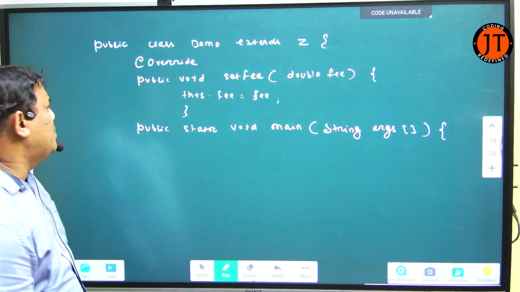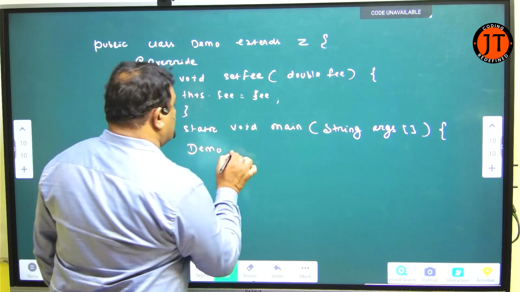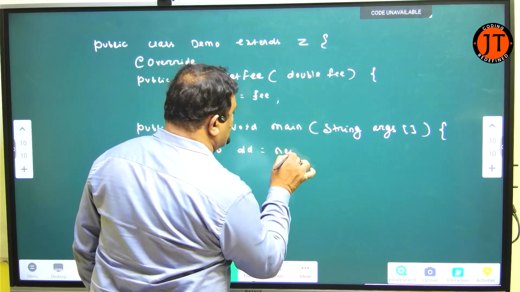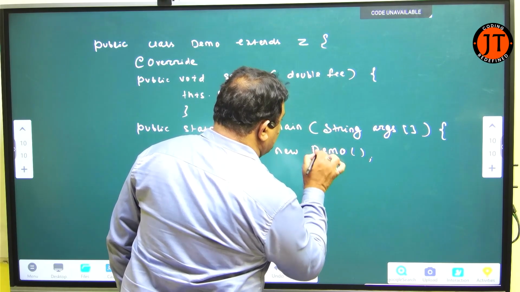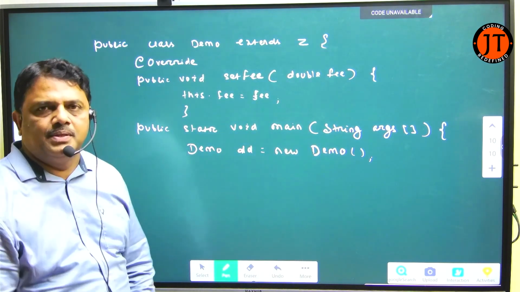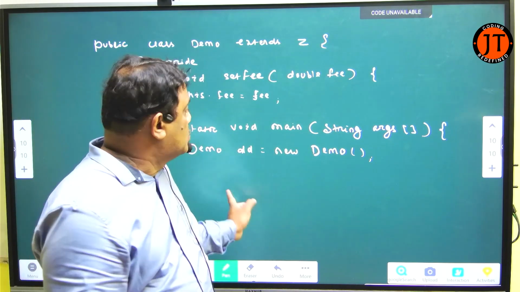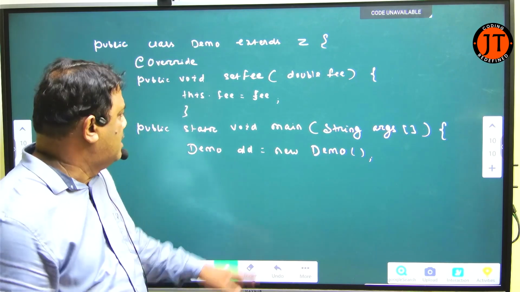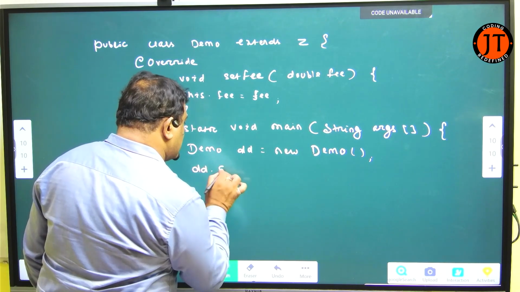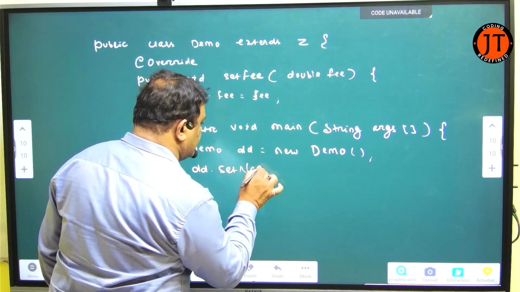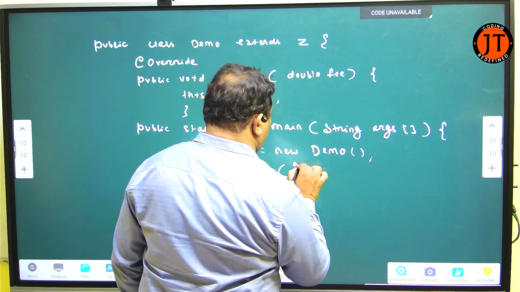Now I write Demo dd = new Demo. Because you know that X, Y, Z are all abstract classes. An abstract class cannot be instantiated. I never create an object of an abstract class. So I am creating the object of the Demo class. Now what I did here, dd.setName. I just pass here, that is final, Kajal.